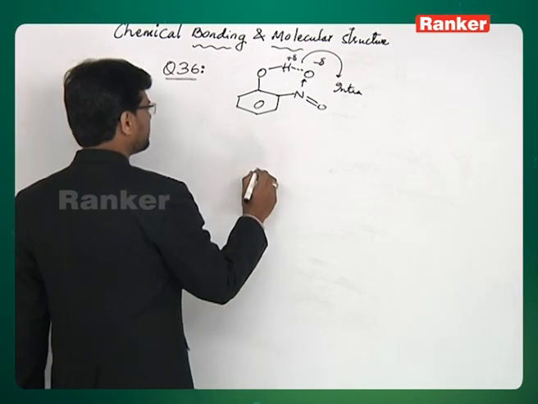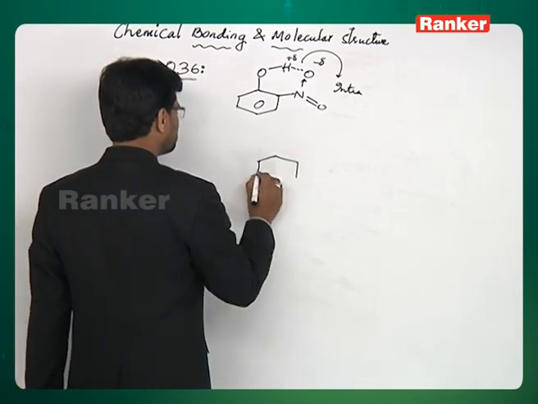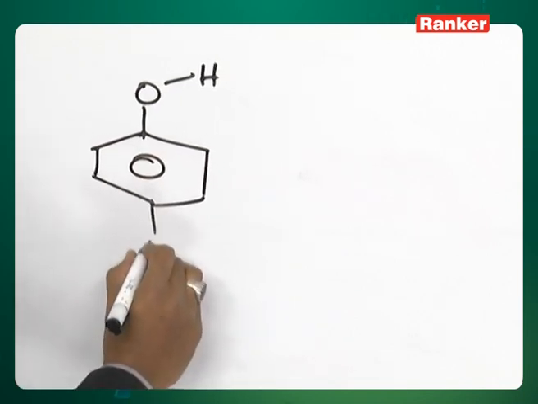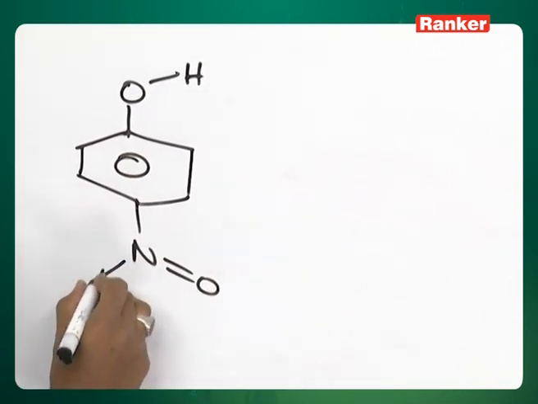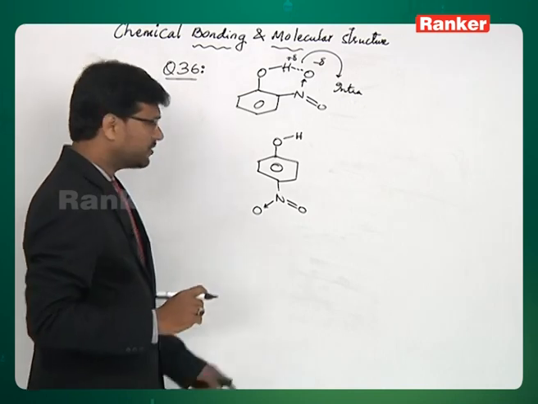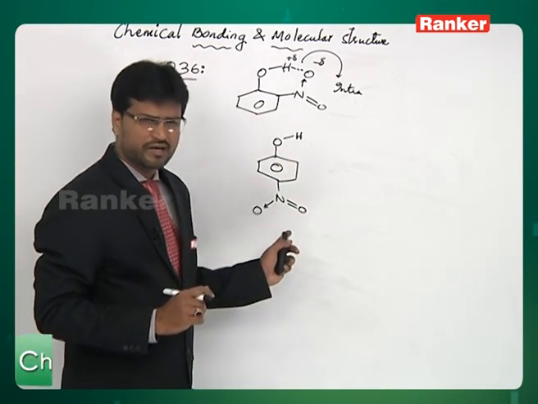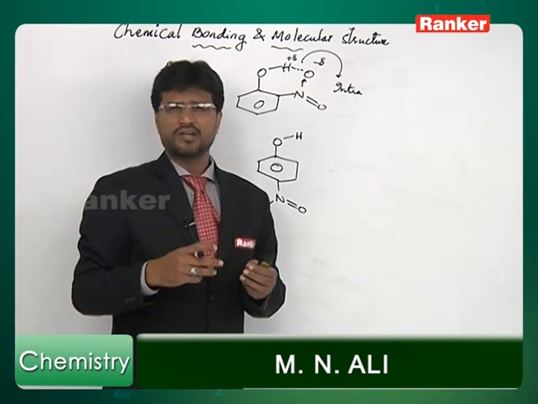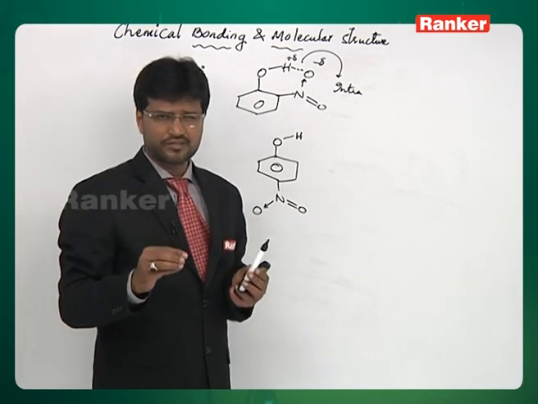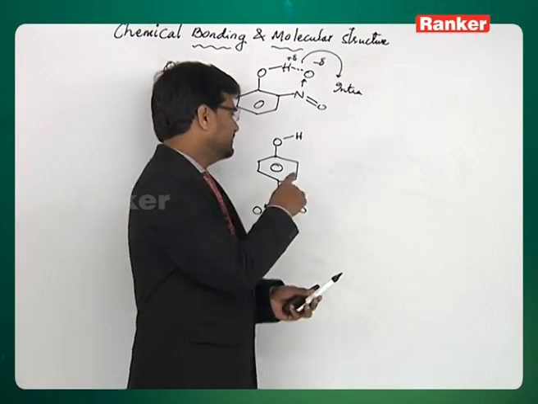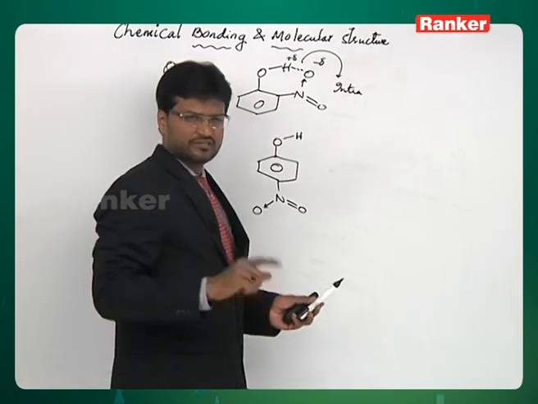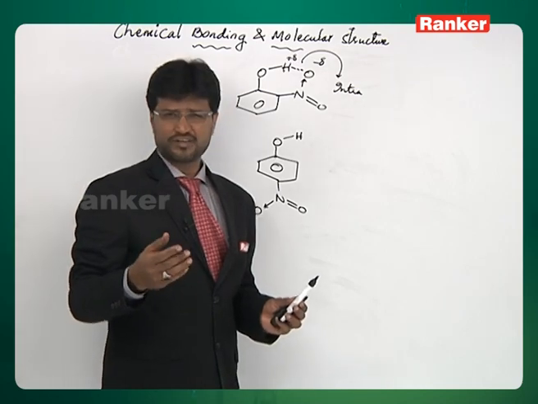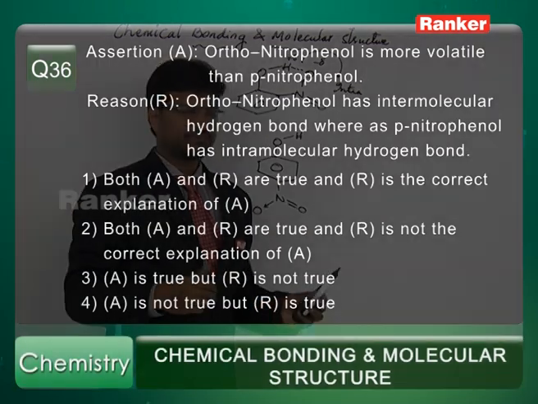whereas paranitrophenol has NO2 group para with respect to OH. There cannot be intramolecular hydrogen bond in paranitrophenol. In paranitrophenol, you can have intermolecular hydrogen bond, and intermolecular hydrogen bond increases boiling point. This has more boiling point than this. So the first statement is correct, that is orthonitrophenol is more volatile. More volatile means less boiling point than paranitrophenol.